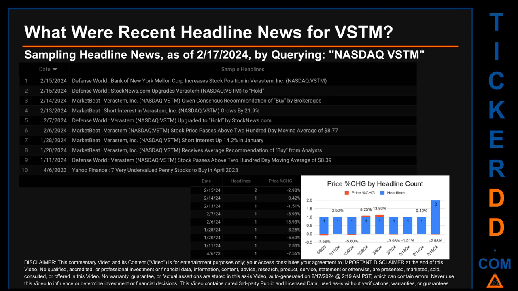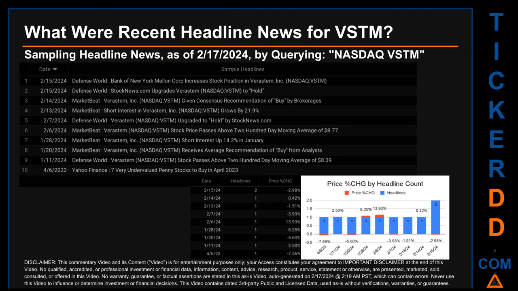What were recent headline news for VSTM? Today, Saturday, February 17, 2024, I sampled one of our news aggregators for latest headlines for this ticker. I did so by searching specifically by a keyword that may appear, broadly, in the title or the body of discoverable news articles. The keyword that I used was a combination of the exchange and the ticker symbol, NASDAQ: VSTM. The results show 10 unique headlines, published across 9 unique dates.